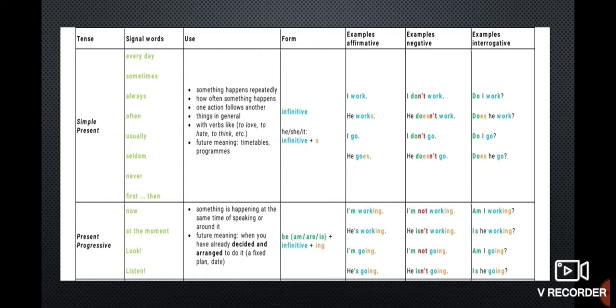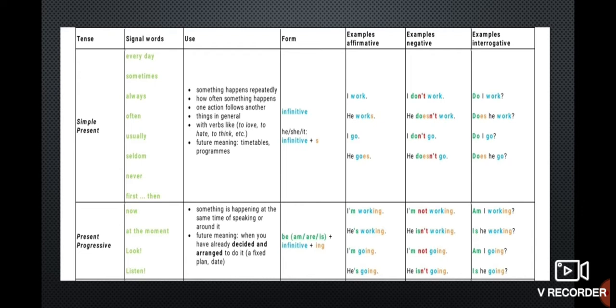So, these are all examples of simple present. The structure of simple present is subject plus V1, or subject plus V1 plus S or ES. For I, we, you, they, or plural subjects, you write V1. Whereas for he, she, it or a singular noun, we must write the verb plus S or ES.